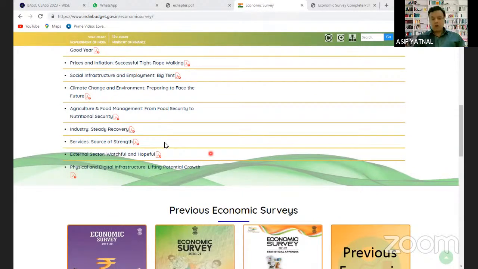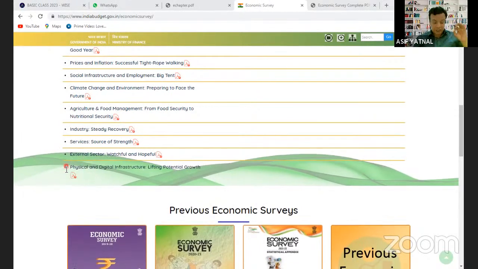So the current government follows the policy of a top to bottom approach, where rather than giving free subsidies, like one word popularized by our prime minister, called revenue. Rather than giving free money to the people, where should the government spend? The government should spend on physical infrastructure and digital infrastructure. That is what the government policy is.